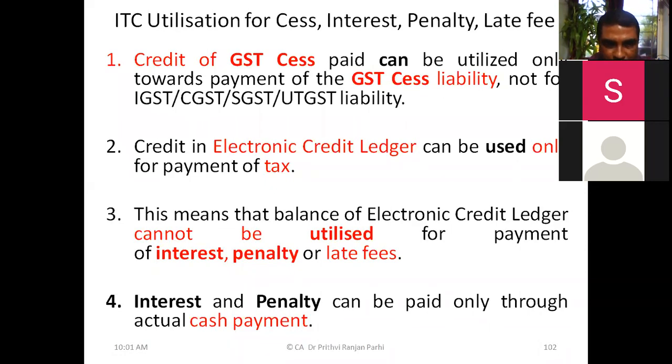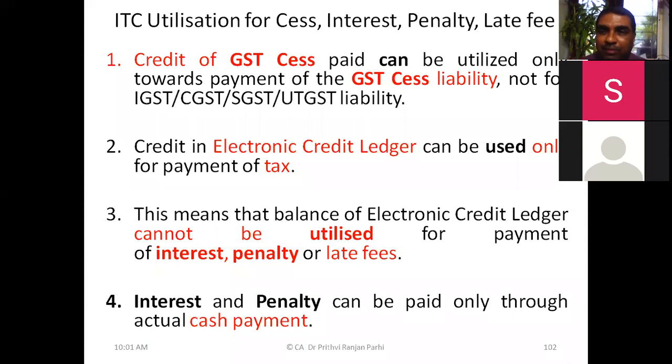Yes, sir. Now, one more concept we have to understand, that is what is this electronic credit ledger. I'll try to show you today how it looks like. When I say ITC, the ITC is reflected in an electronic credit ledger. Just at this point of time, we need to understand it is something like an e-wallet. If credit is there, it will be reflected in an electronic credit ledger.